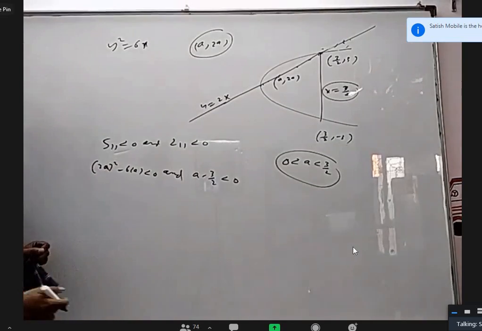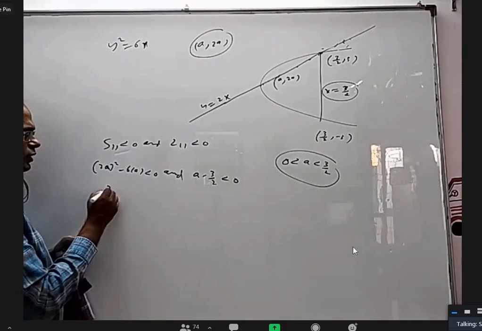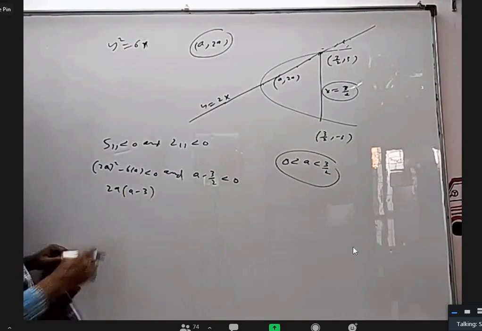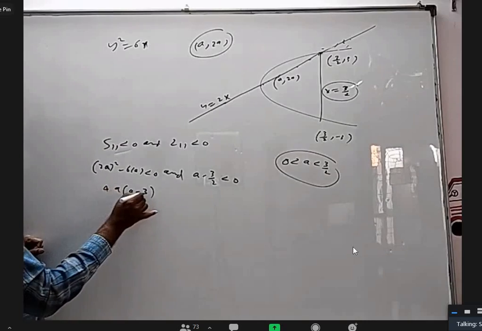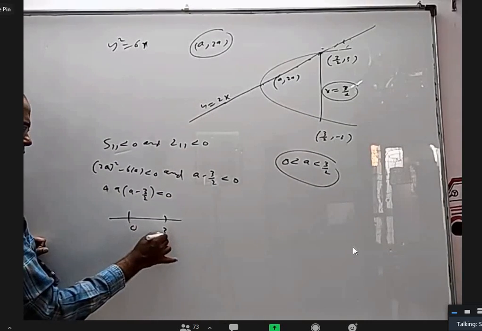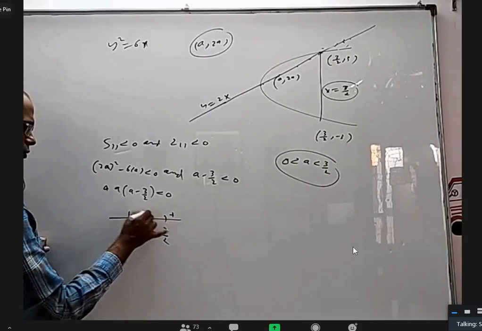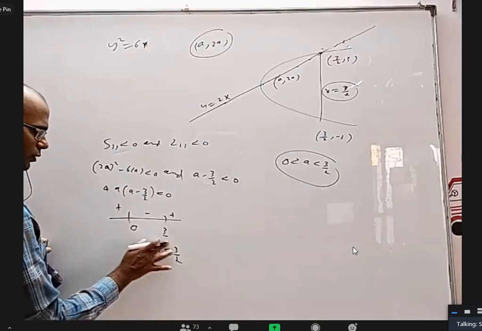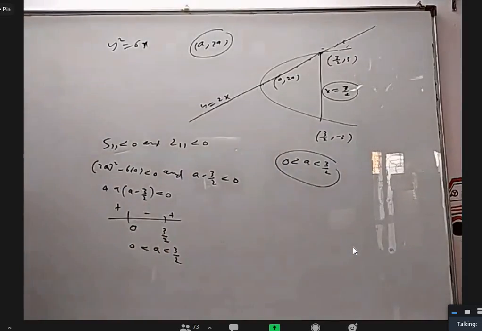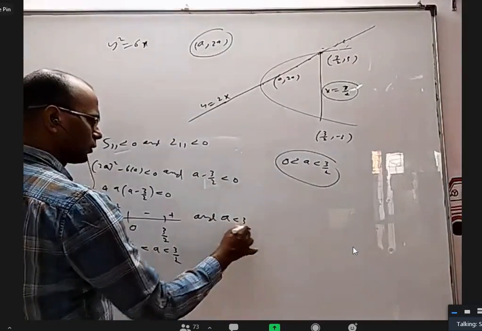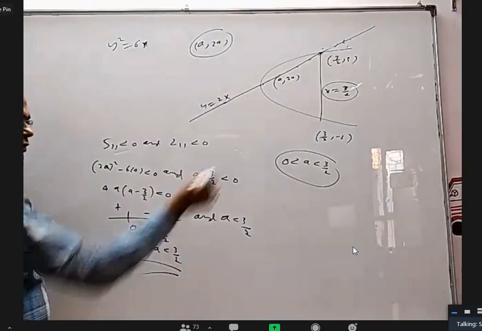If they give different answers, we have to take the intersection. Because here, if I take 2a common, I'll get a minus... if I take 4a common, I'll get a minus 3/2 less than 0. If you take a number line with 0 and 3/2, positive, negative, positive, 0 less than a less than 3/2, and a less than 3/2. The intersection of these two is this one. So again, same answer.